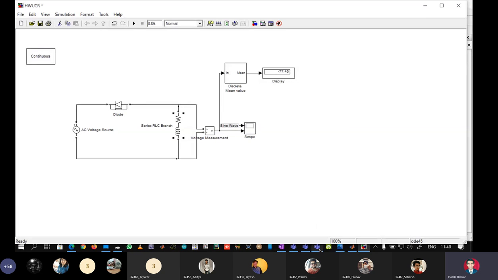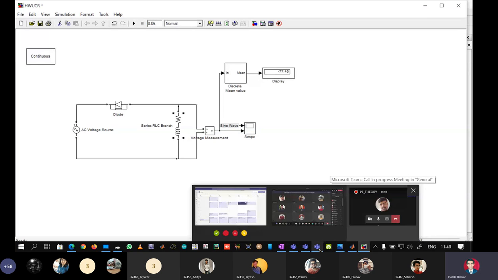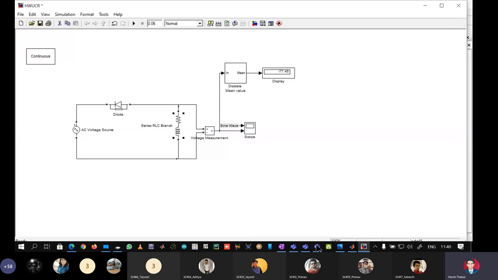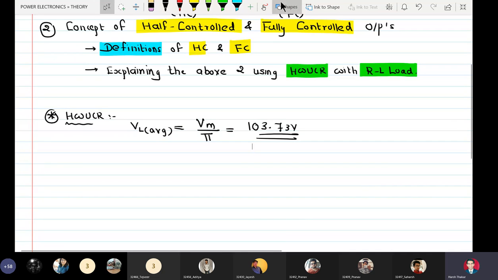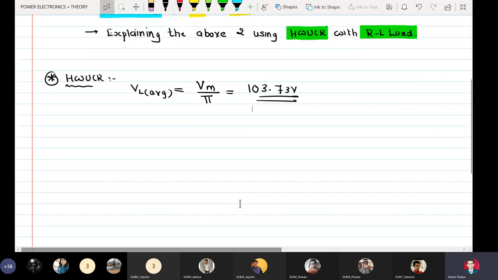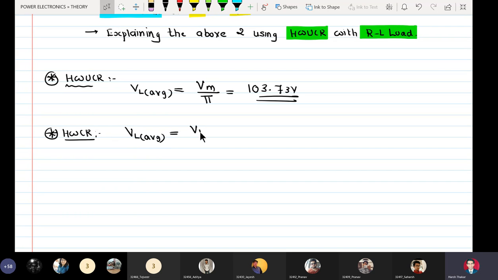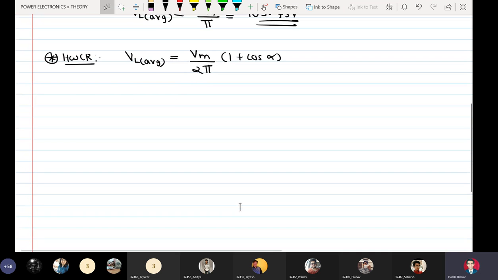These were examples from the category of half wave uncontrolled rectifier. Let us now take examples from half wave controlled rectifier. So for the half wave controlled rectifier, the VLAVG is given as Vm upon 2 pi into 1 plus cos alpha.